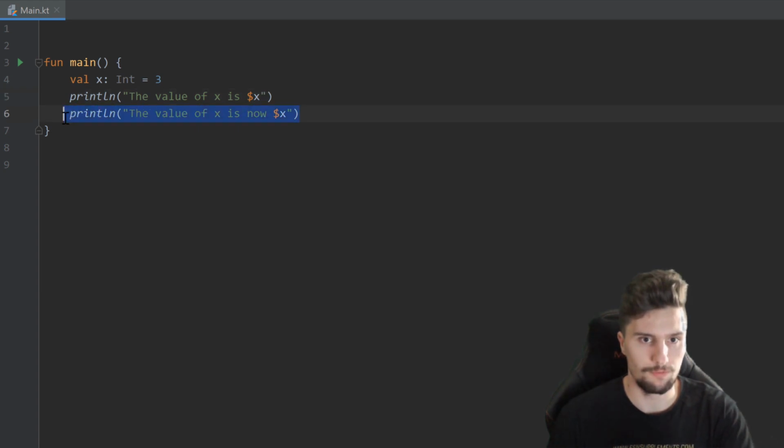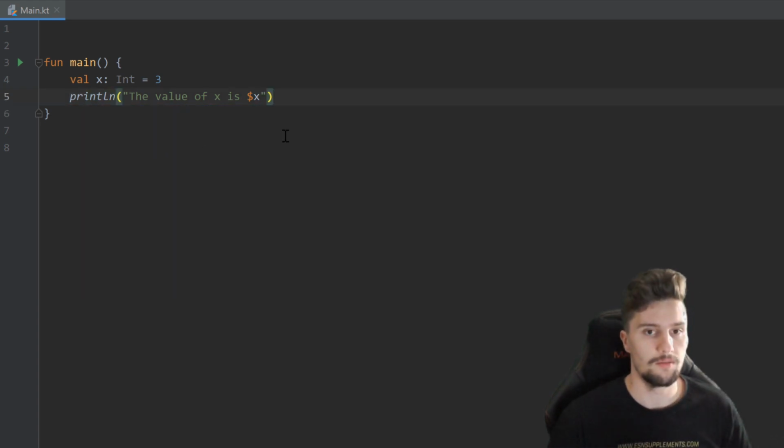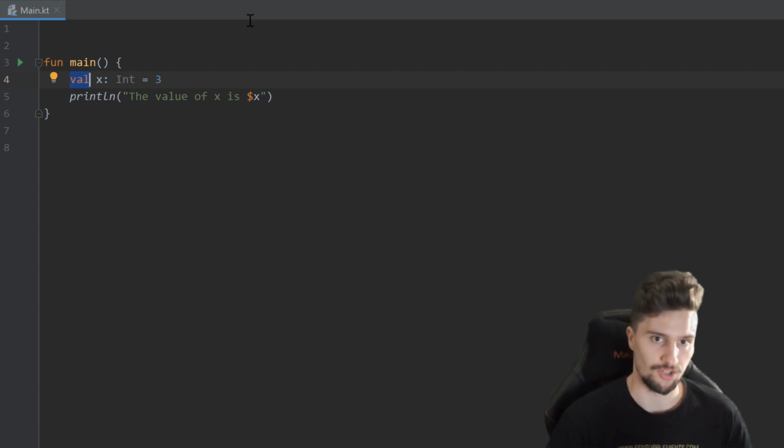And we can also remove the second println statement here. But this will run exactly the same way as it did before, because that is just another way of declaring a variable. And you should really prefer making your variables a val instead of a var if you don't need to change it later. It's just good programming style to make your variables not changeable if they don't need to be changeable. And we also actually don't need to explicitly define that this is an integer. So if we leave this away and the colon as well, then you can see this works as well. So we don't get any error here.